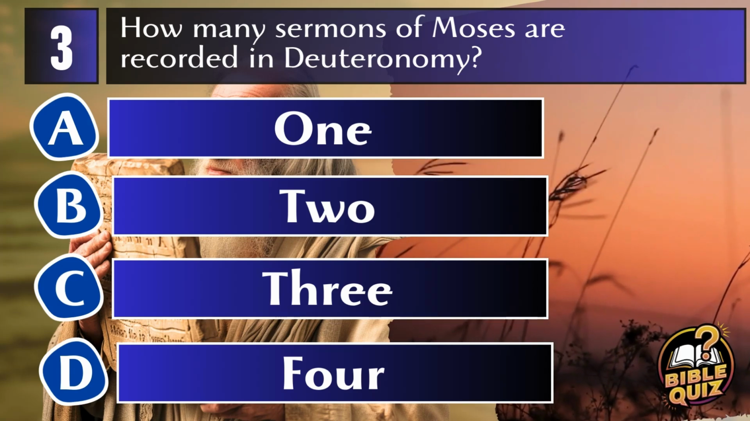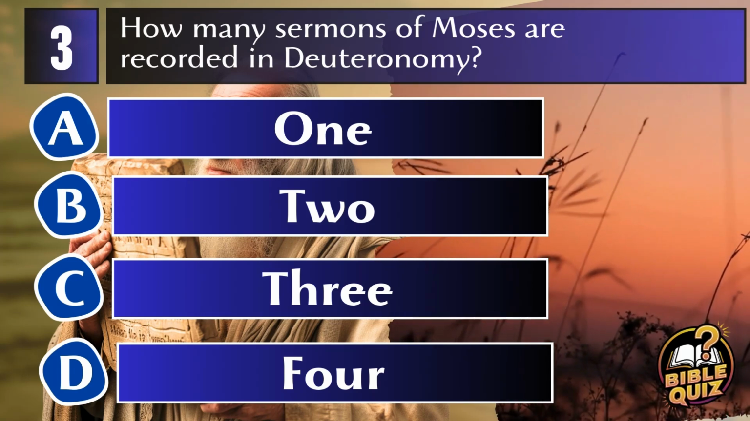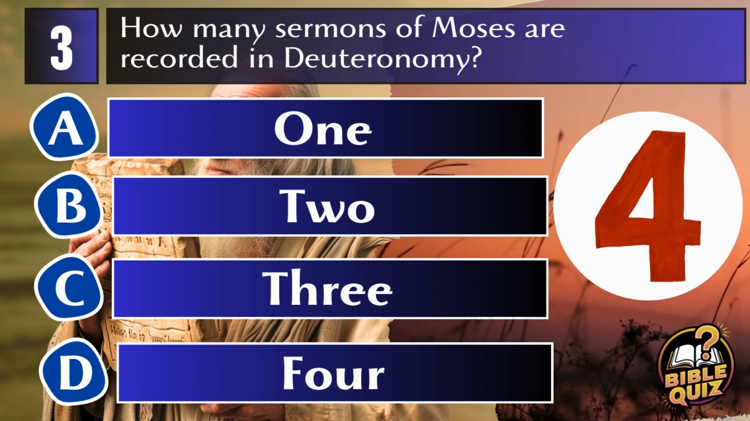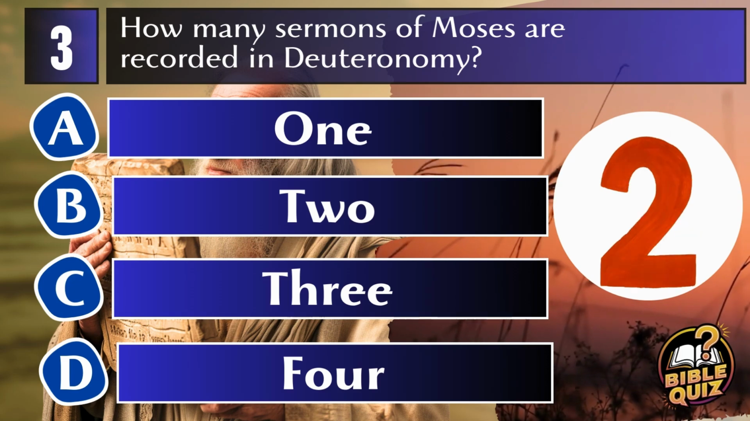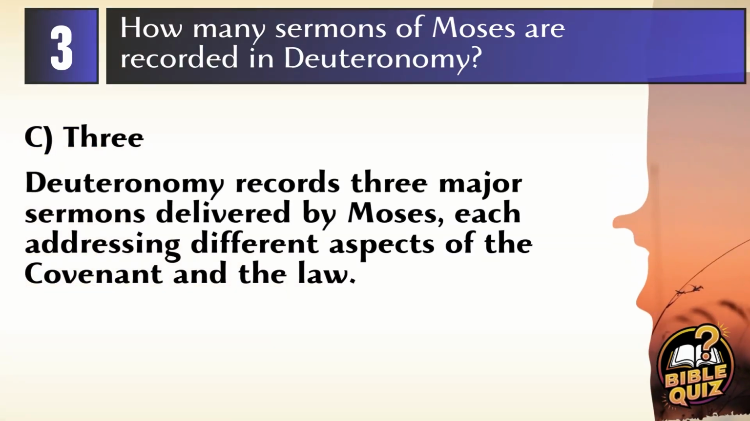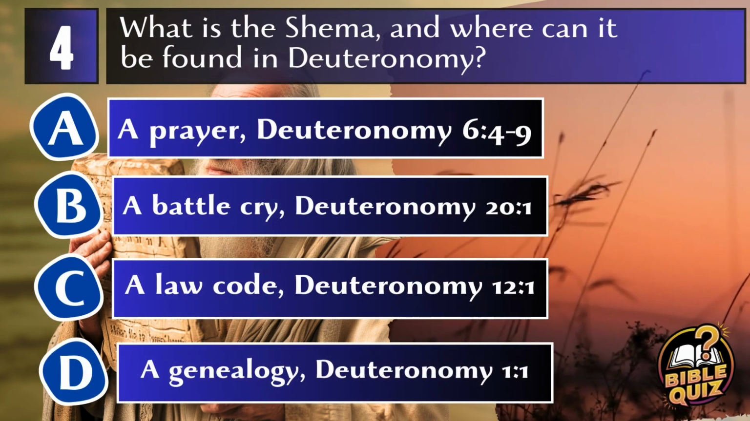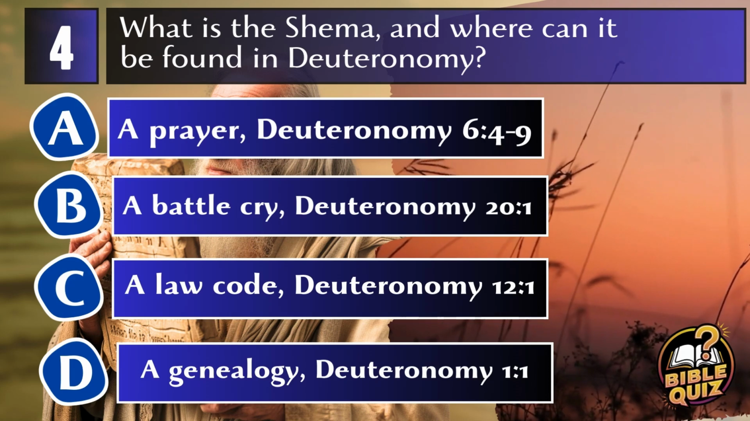A. 1. B. 2. C. 3. D. 4. Answer: C. 3. Deuteronomy records 3 major sermons delivered by Moses, each addressing different aspects of the covenant and the law. Question 4. What is the Shema, and where can it be found in Deuteronomy?